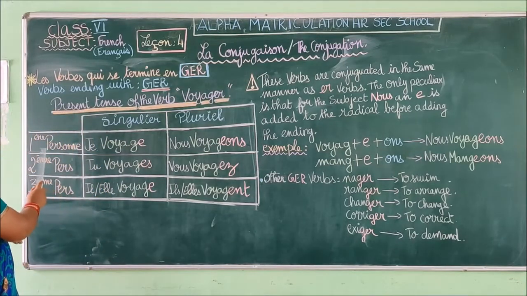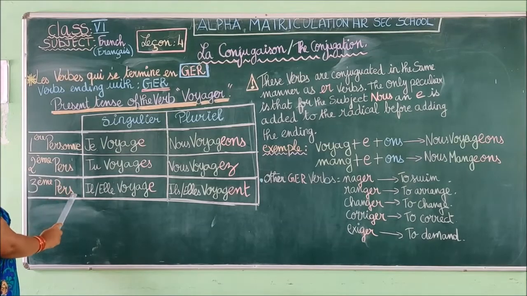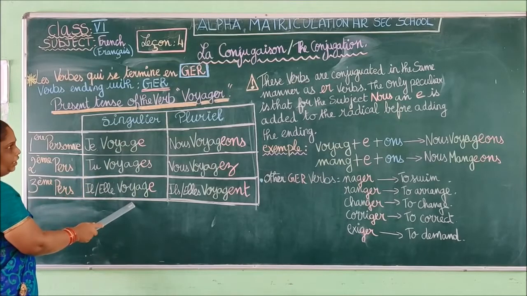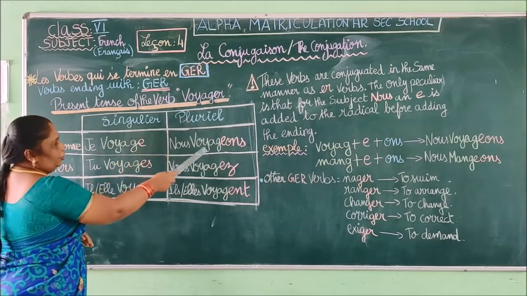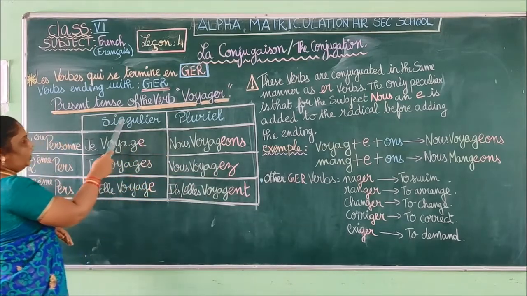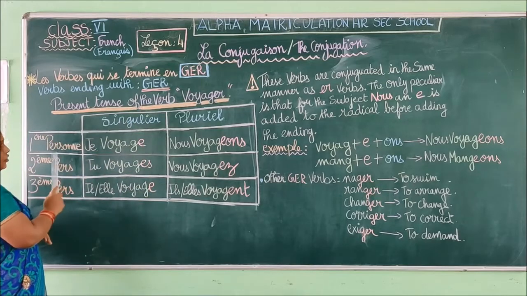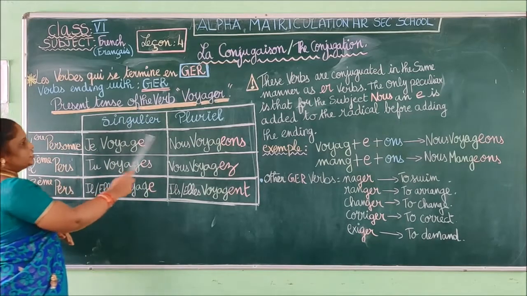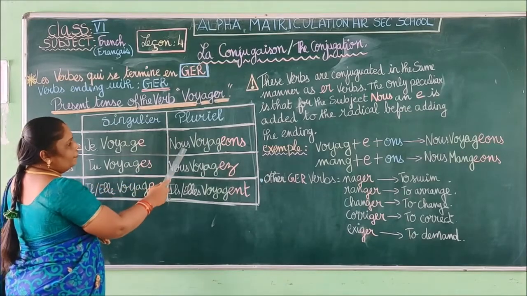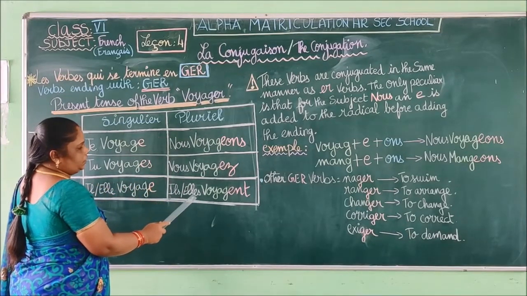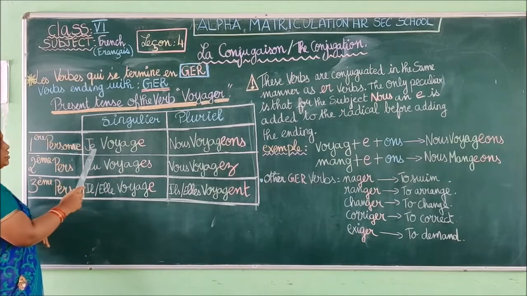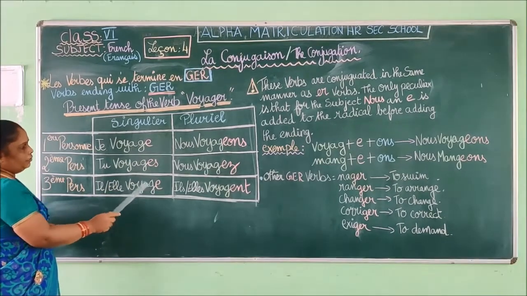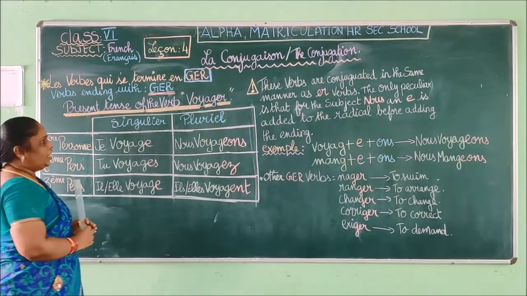So here you have la première personne, deuxième personne, troisième personne au singulier. Après, vous avez le pluriel. So here you have the singular form of the first person, second person, third person. Here the same for plural form, first person, second person, third person. So this is the format to conjugate a verb ending with GER.